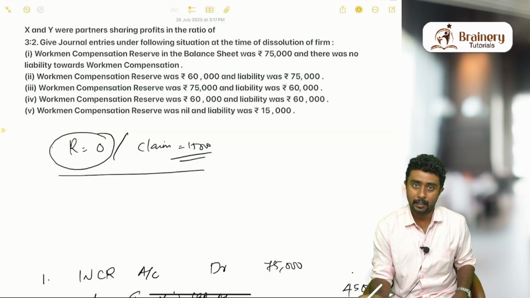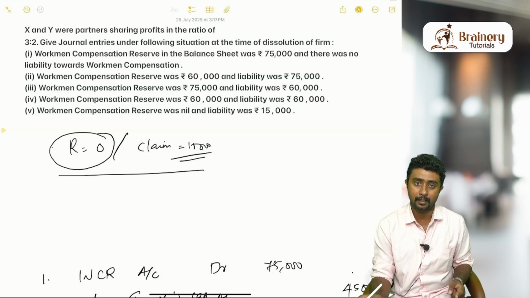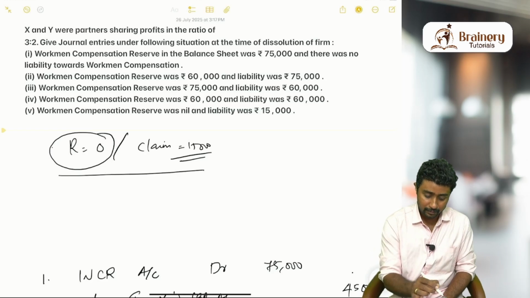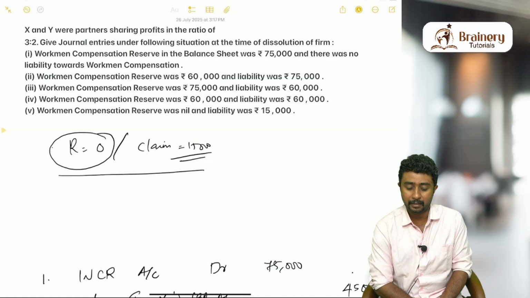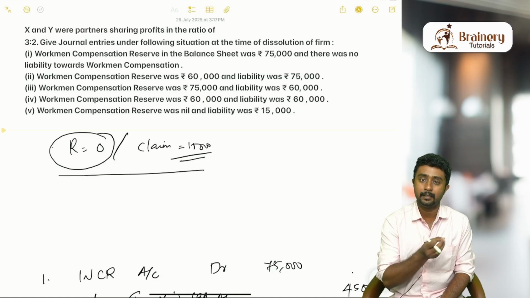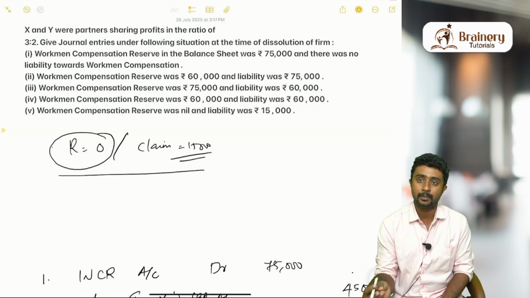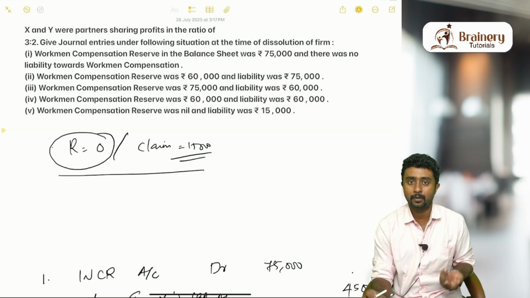The first part of the realization account is transferring assets and liabilities, and these come from the given balance sheet, as in the previous chapters: admission, retirement or change in profit sharing ratio. As the first adjustment says, workmen compensation reserve in the balance sheet was 75,000, so we transfer it to realization. Here there is no such reserve to transfer, so we should not transfer anything.